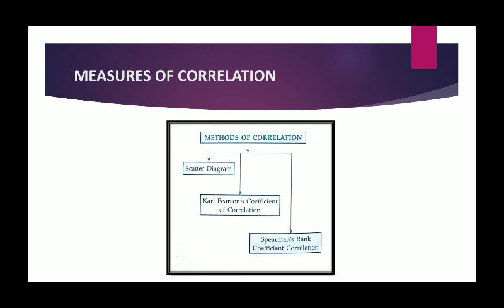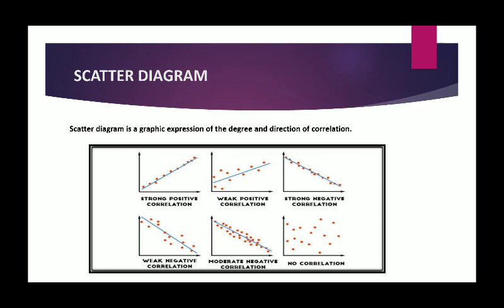Moving toward the simplest method, which is scatter diagram. Yes, it is the simplest method of studying the relationship between two variables, which is called scatter diagram, or another name is dot diagram. See, you can see that so many dots are drawn over here. It is a graphical expression of the degree of correlation as well as the direction of correlation. What we do here? In this method, the given data are plotted on a graph paper in the form of dots. Each dot shows a particular pair of values of two variables, say x and y.